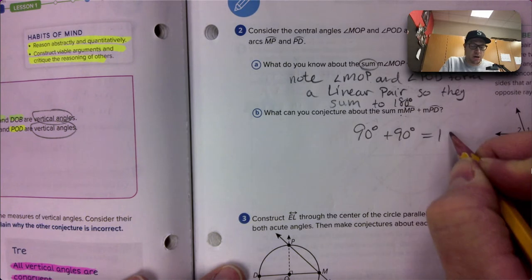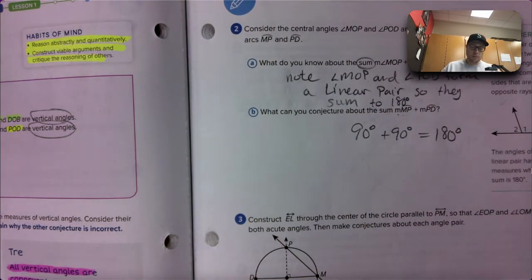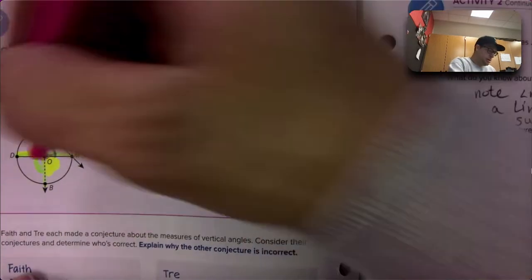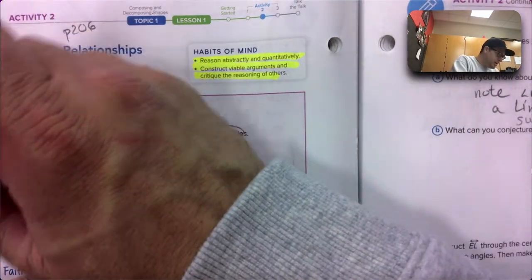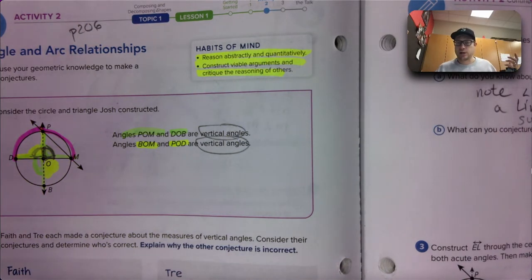All right, let's go. Number 3. Last question on this activity. Construct line EL. I know it's a line because of the arrows. Construct line EL through the center of the circle parallel to line PM. This is a secant line.